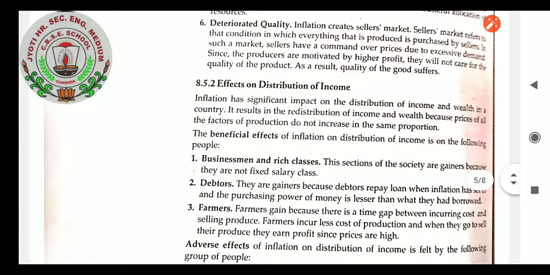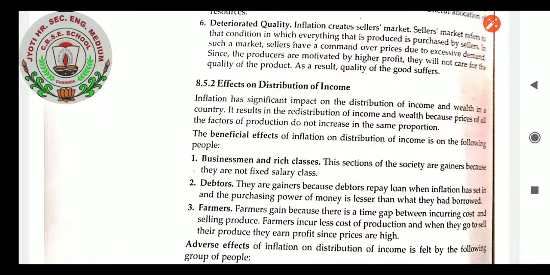Effects on distribution of income. About this, let us see what the effect on the distribution of income due to inflation is. Inflation has a significant impact on the distribution of income and wealth of the country. Though people's income is increasing day by day, it is not going into savings. As the prices of goods are increasing, all the income is going into expenditure only. So it results in the redistribution of income and wealth, because prices of all the factors of production do not increase in the same proportion.